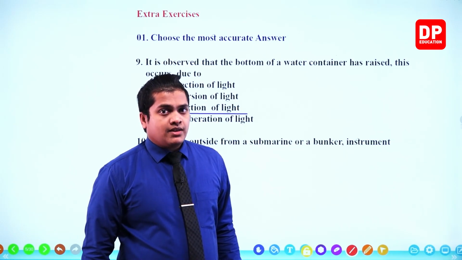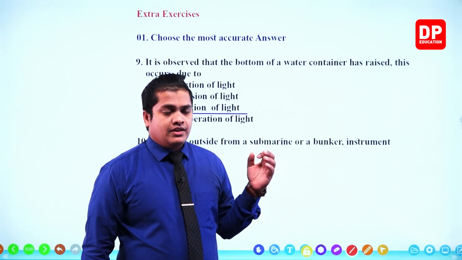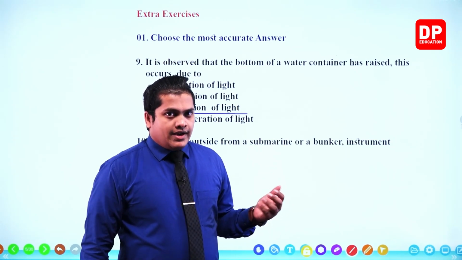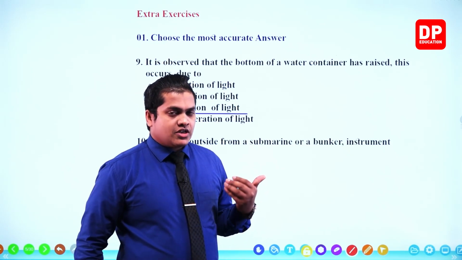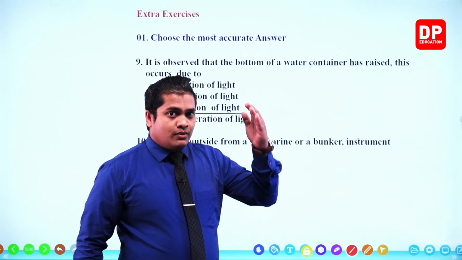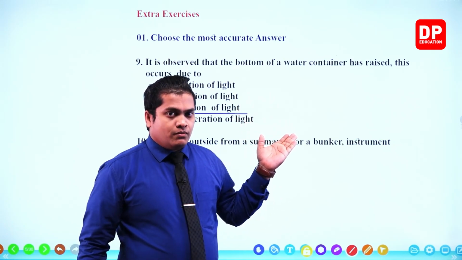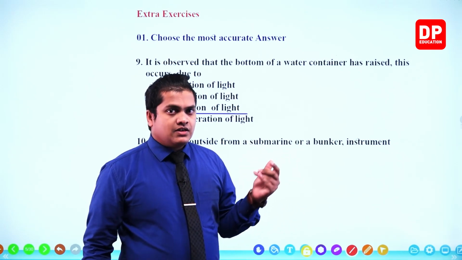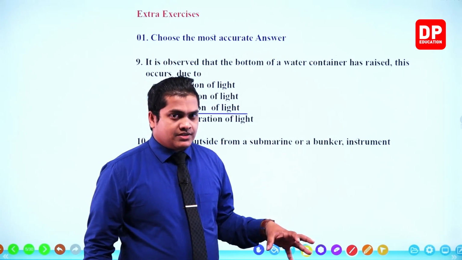Not the kaleidoscope, but the periscope. We use the kaleidoscope to observe vivid patterns, so that we can use those in designing. The periscope is the observing instrument used at a bunker or within a submarine.